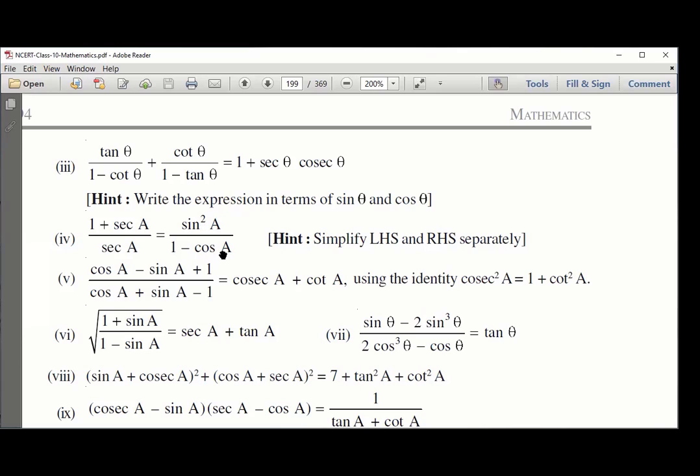Because there are 3 or 4 things which we should always keep in mind. What was your point here? When you said sin square a, I'll make it 1 minus cos square a. We can approach a question 2 ways. We can either convert all cosecs into 1 by sin a, or we can just convert sin a into cos a. Right, since sin and cos are the easiest.